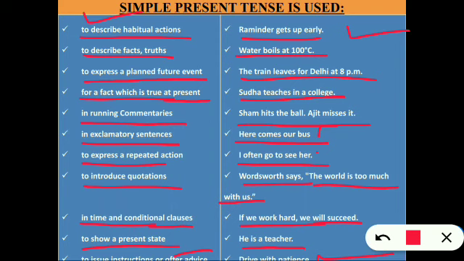Example: drive with patience. So in simple present tense, we get these many uses, and we have discussed examples also in order to make it clear. So I hope the first form of tenses is clear to everyone.